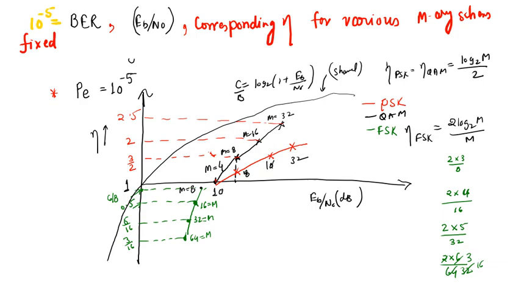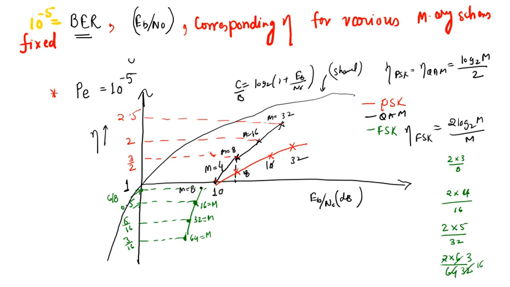So now we have talked about the data rate which we are transmitting through the channel per unit time and per unit bandwidth, right? But what about the error performance? It might happen that we have two schemes which have the same spectral efficiency, but they might give different bit error rates.